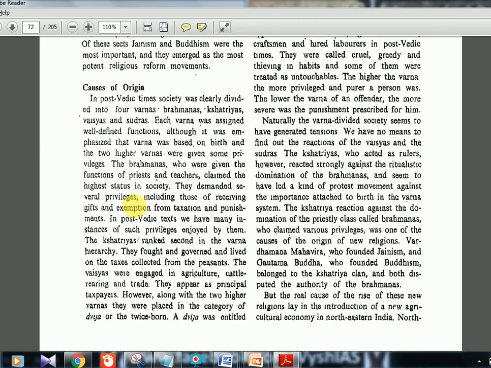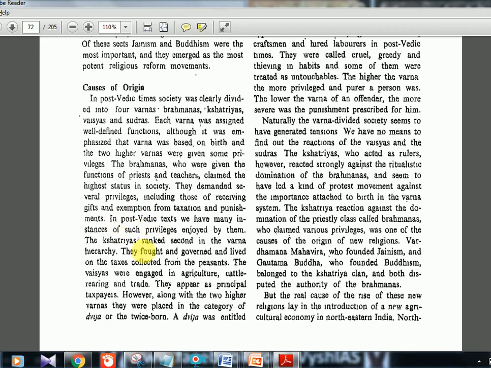So the Brahmanas were dominating, and they were also exempted from taxes. Like even now we know the religious places and all are exempted from taxes. Such things were started at this time only, the later Vedic period. So that is about the Brahmanas.